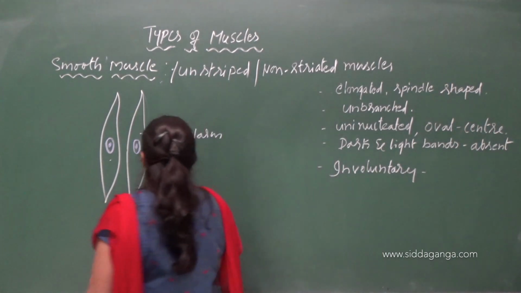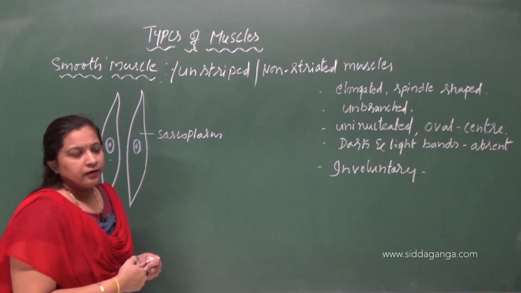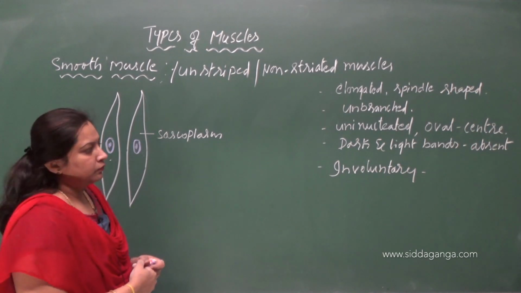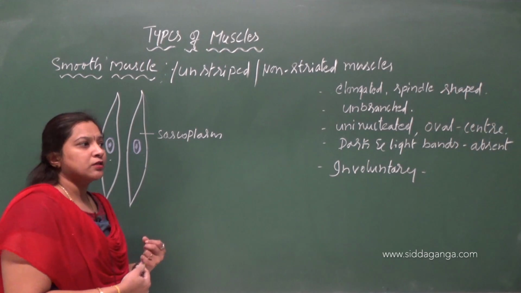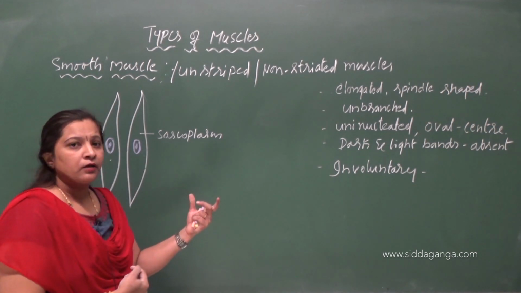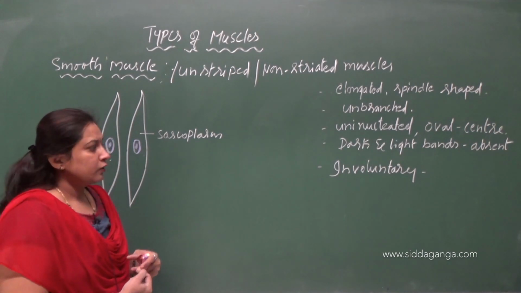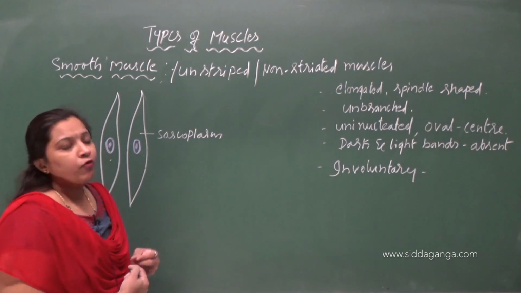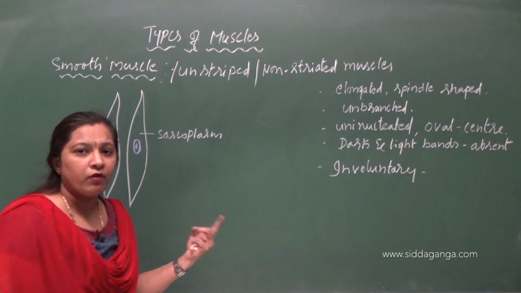Then they are involuntary. Why are they involuntary? Because the contraction of the smooth muscles is not under our conscious control. They do not function as we wish. Their functioning is not under the control of our will.